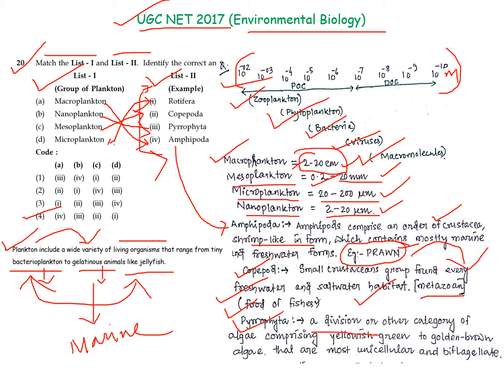Pyrophyta is a division or category of algae comprising yellowish green to golden brown algae that are mostly unicellular biflagellates. So this is mostly a unicellular organism. You can see here that pyrophyta is given the nano size, which is according to the definition of pyrophyta, mostly unicellular organisms. So you should remember this table before you answer this kind of question.